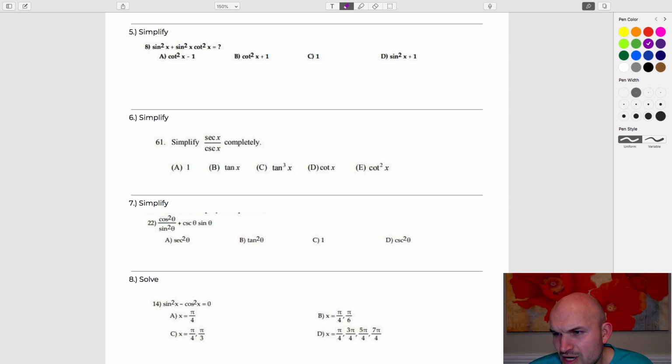Are vertex form and quadratic form the same thing? I'm not sure what quadratic form is, Lingard. Usually, people refer to standard form. I'm not really familiar with quadratic form, or at least it's been a while since I was teaching quadratics, so I'm not sure what they would have been referring to on that.